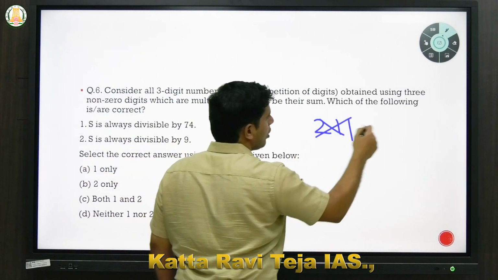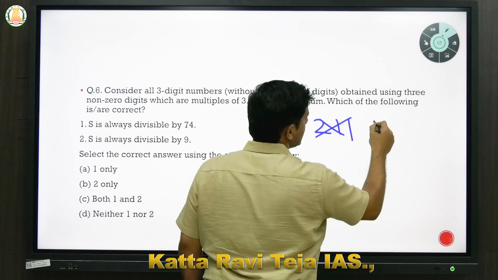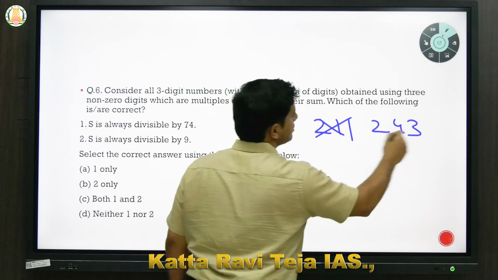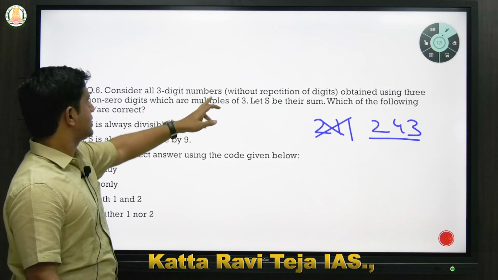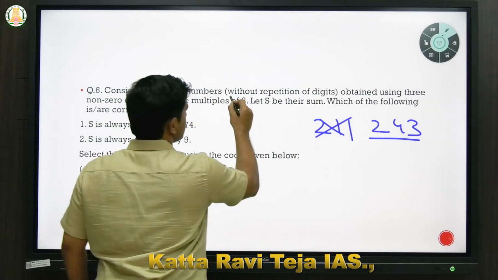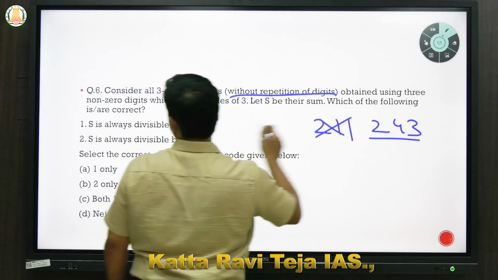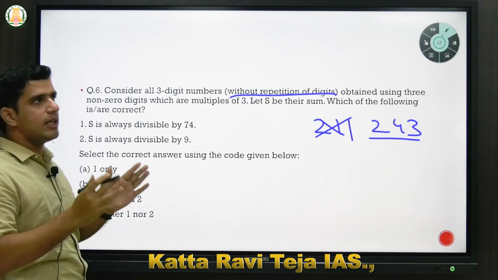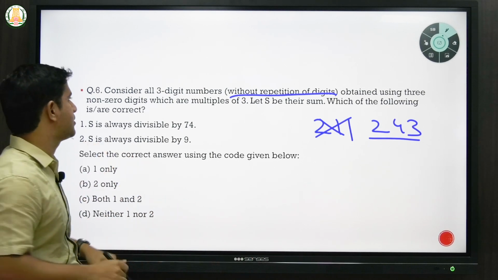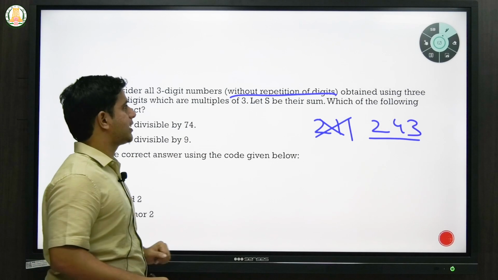So all 3 digits should be different, like 2, 4, 3. Consider all 3-digit numbers without repetition of digits obtained using 3 non-zero digits. Non-zero digits means any digit from 1 to 9, which are multiples of 3.